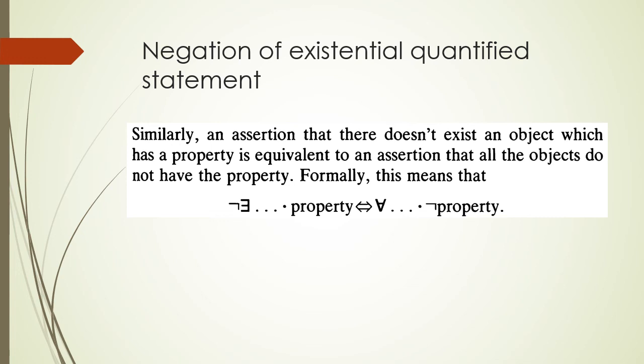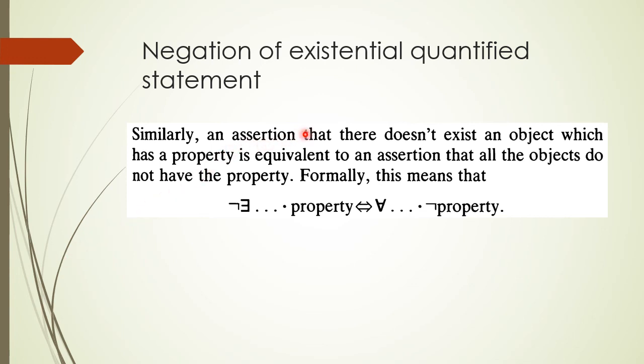In order to negate this statement, you must say that all the students in the class do not have CGPA 3.9. Therefore, by negating the existential quantified statement, you have to mention all the students. Therefore, whenever you apply the negation on existential quantified statements, you actually convert the existential quantifier into a universal quantifier.